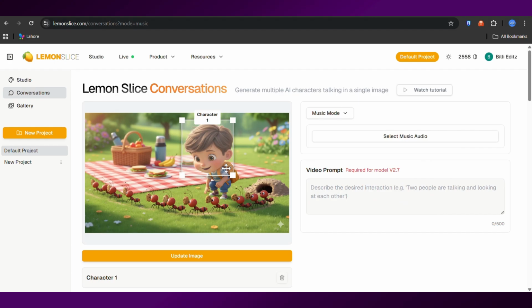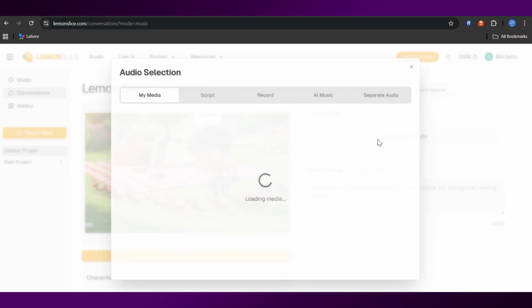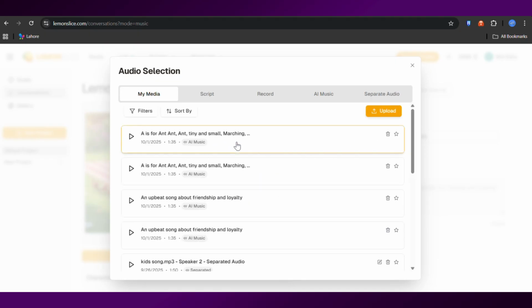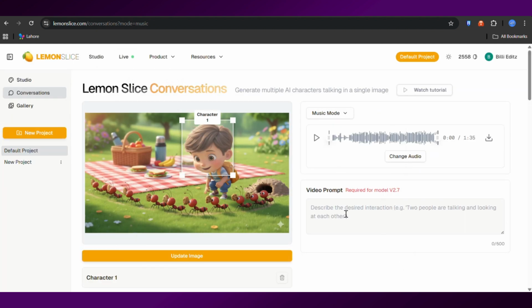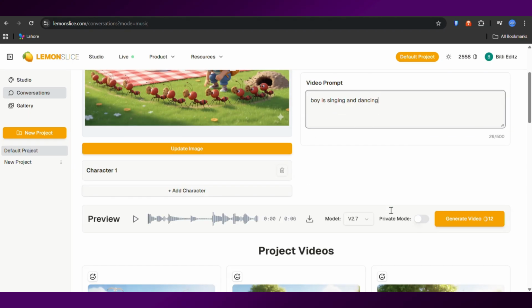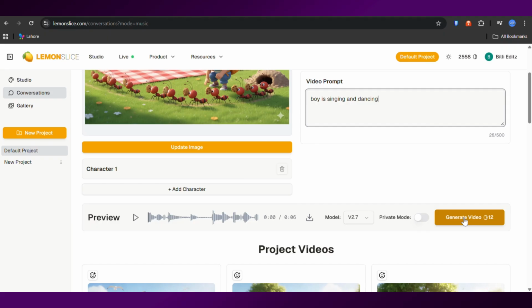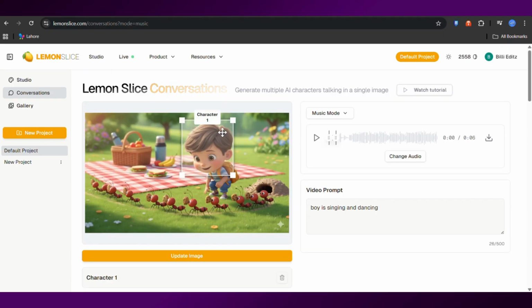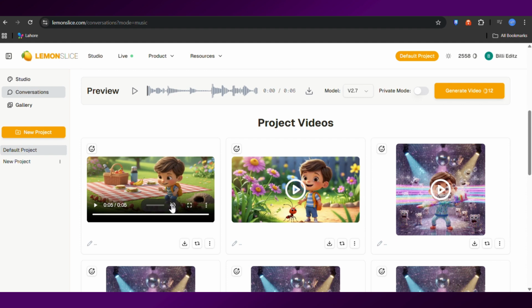Next, upload the song you generated earlier. To do this, click Select Music Audio. Here you'll see all the songs you've created. Choose the one you want for this video, and it will be added. For the first image, select only the lines of lyrics that belong to that scene and crop out the rest. Then, in the video prompt box, type in what kind of character movements you want. For example, character singing happily, moving arms, smiling. Scroll down a little and you'll see the Generate Video button. Click it. Wait just a few seconds and your very first cartoon song clip is ready.